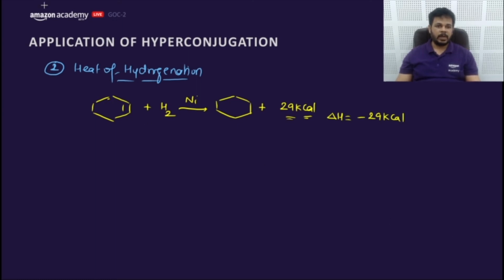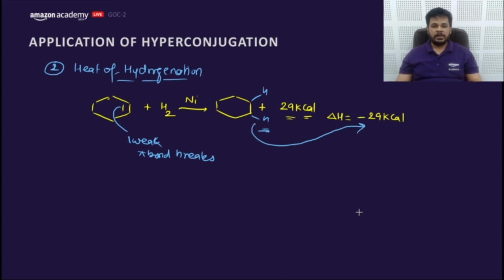Why is it an exothermic process? Because a weak pi bond breaks and two strong CH sigma bonds form. As we know, bond formation is always an exothermic process. That's why energy is released, and this is an exothermic process.